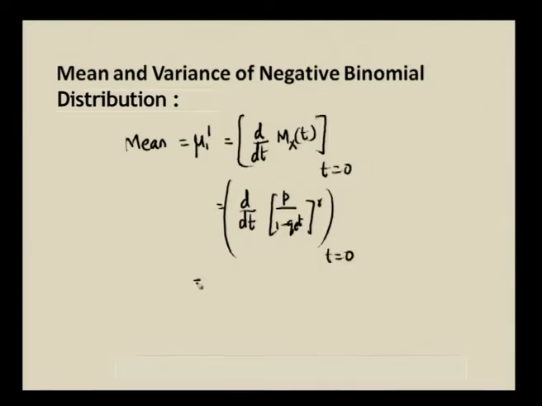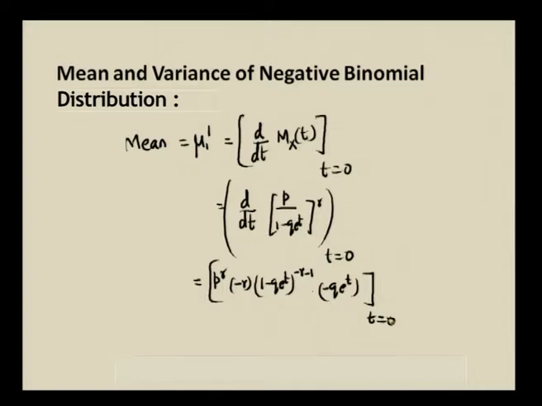So, how to differentiate that? p power r is constant and I shall write this as (1 minus q e power t) whole power minus r. So, minus r into (1 minus q e power t) whole power minus r minus 1 into differentiation of inside part, minus q e power t. Now, this we have to put t is equal to 0.